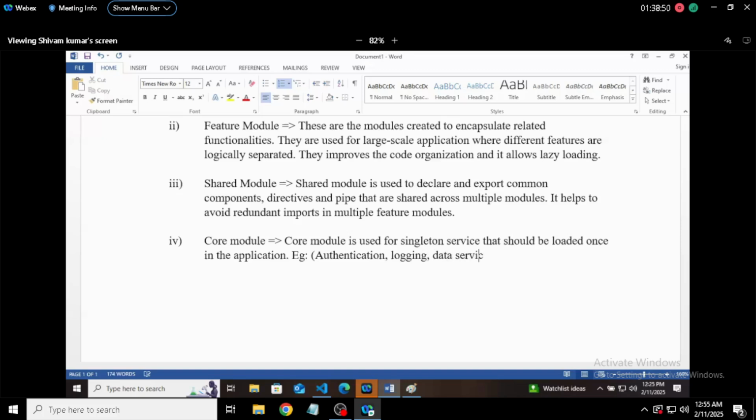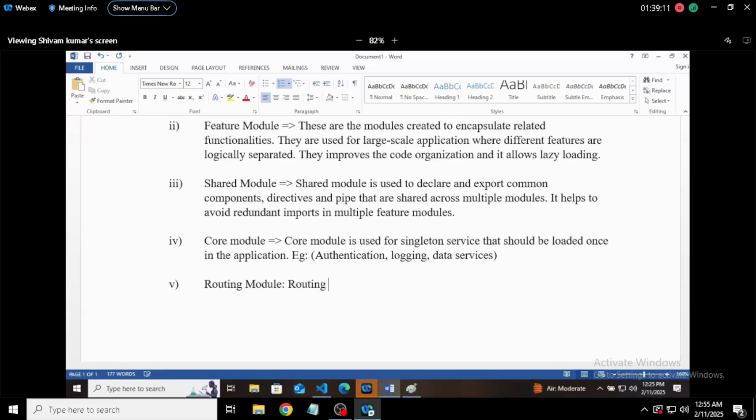These kinds of things are there in core module. Then, just like 2 days back, we discussed routing in Angular. So routing module is also there.